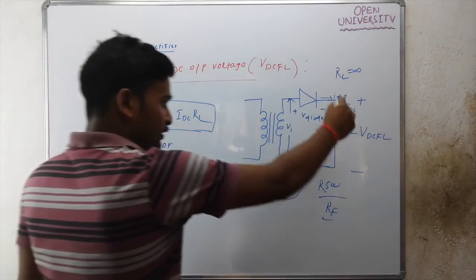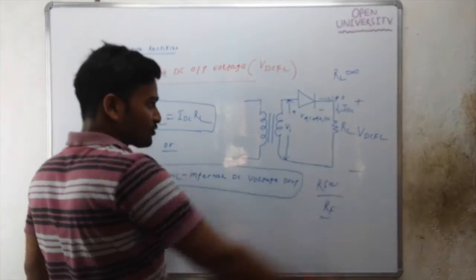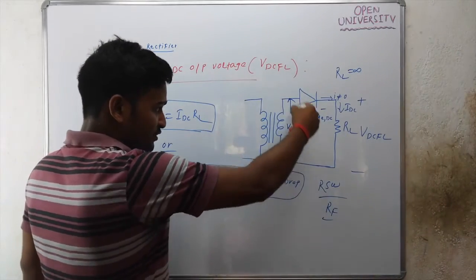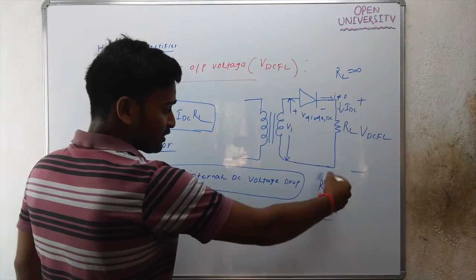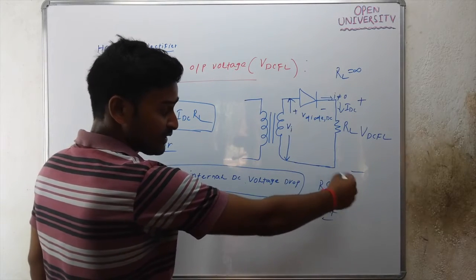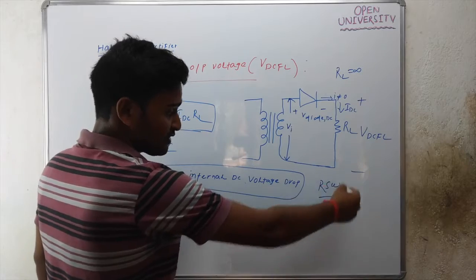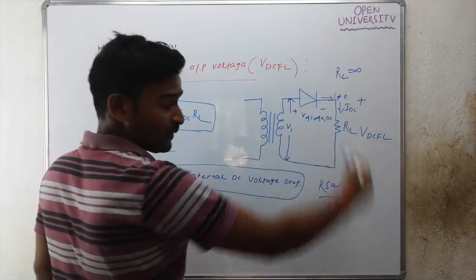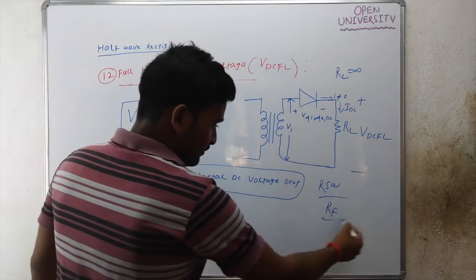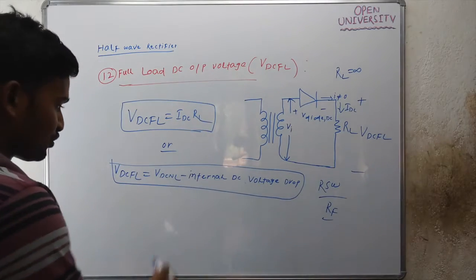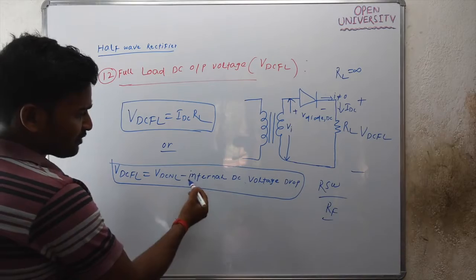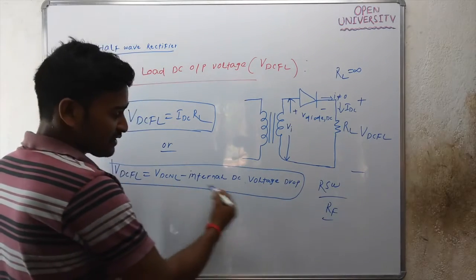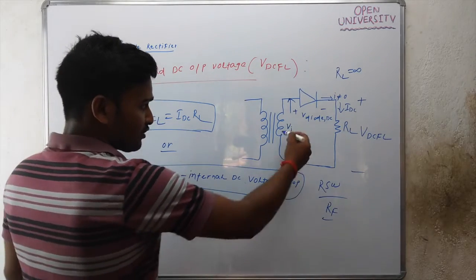So when load current flows, some voltage will drop across RSW, and also some voltage will drop across RF, across the diode.